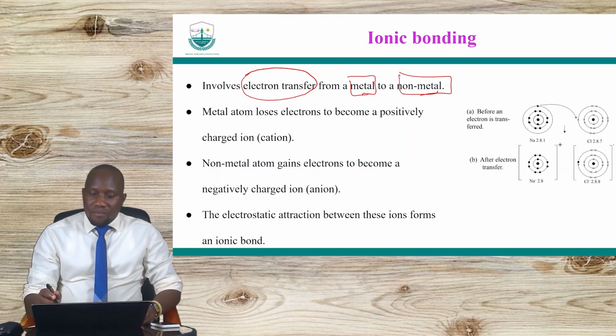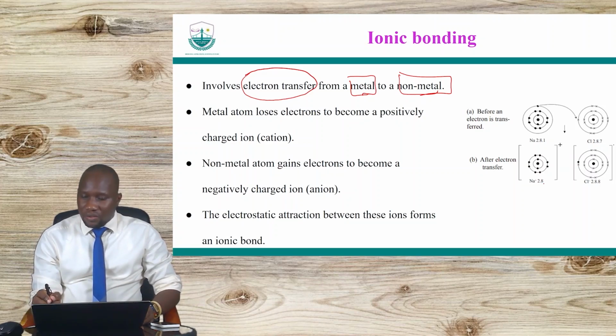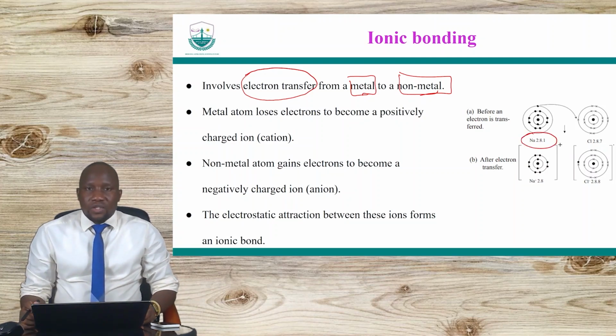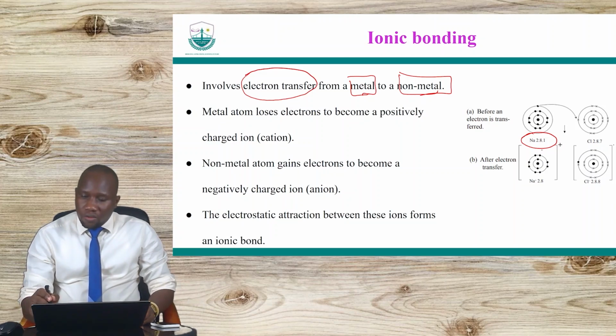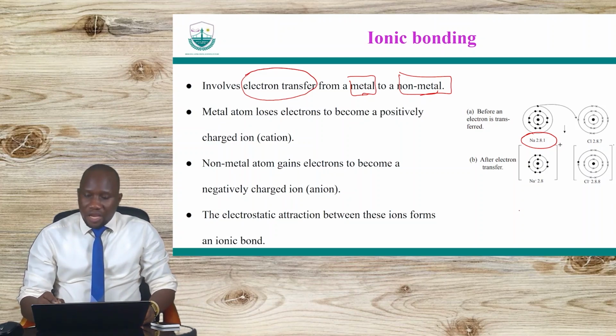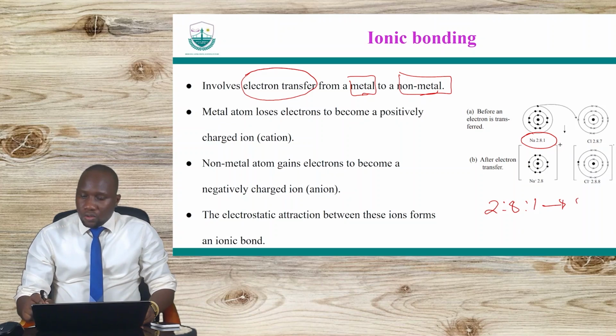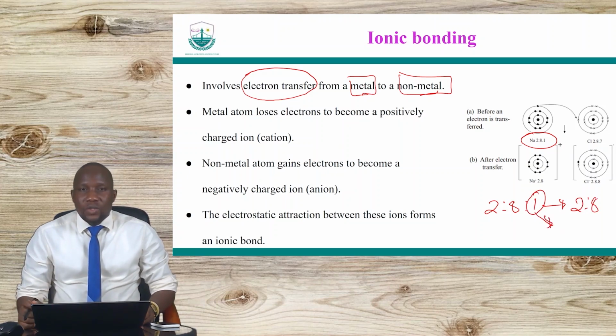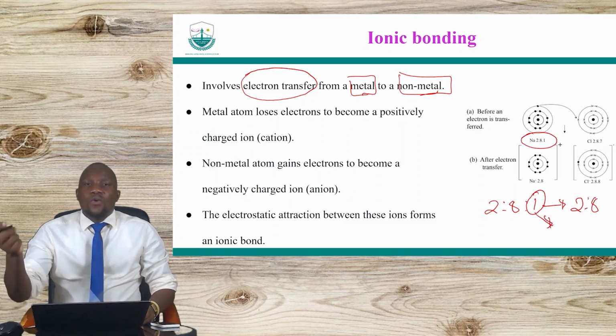Okay, so for example, let us use the example of sodium here. Sodium has the electronic configuration of 2, 8, 1. So for it to have the noble gas configuration, it needs to move from 2, 8, 1 to 2, 8. So that means this one has to be lost. That electron has to be lost. And then who gains it?